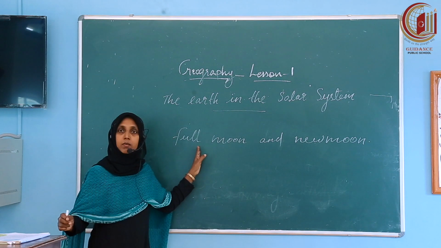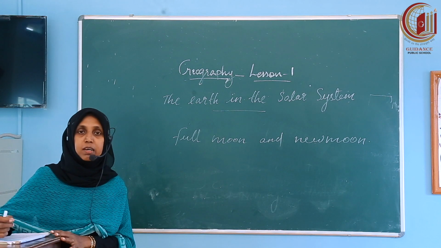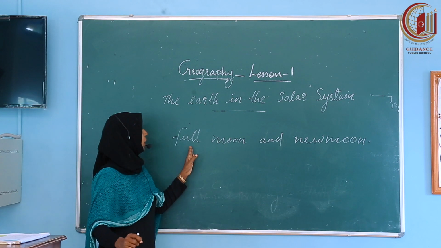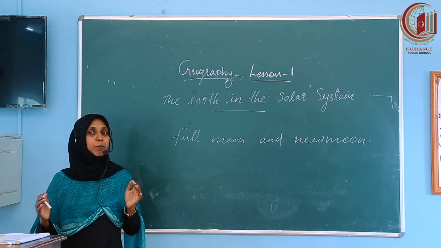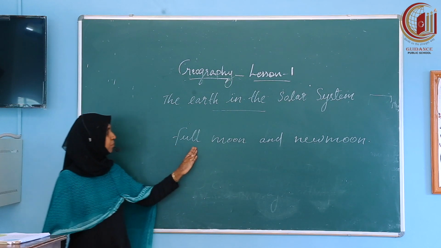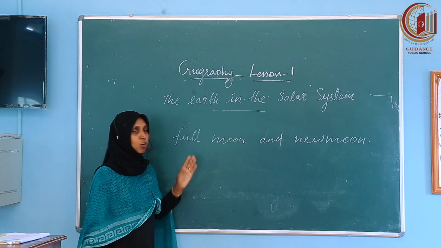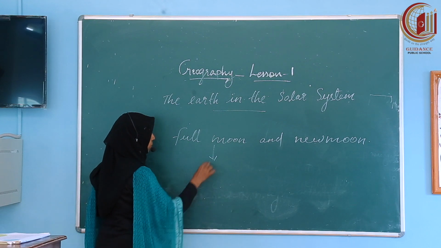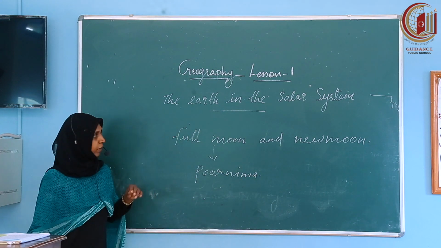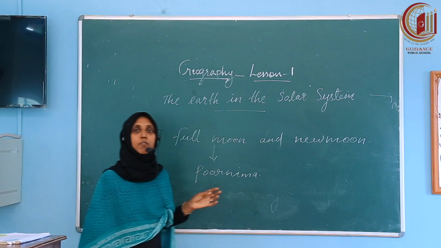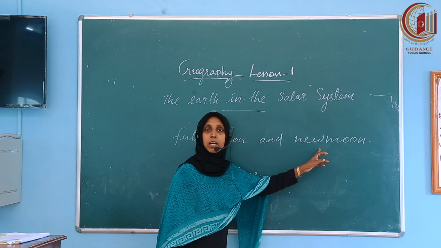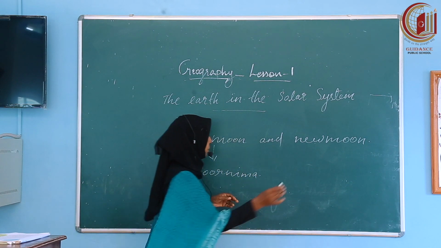When the lighted part of the moon is completely visible to us from the earth, it is called a full moon or Purnima. Whereas, when the lighted part of the moon is not at all visible to us from the earth, it is called a new moon day or Amavasya.